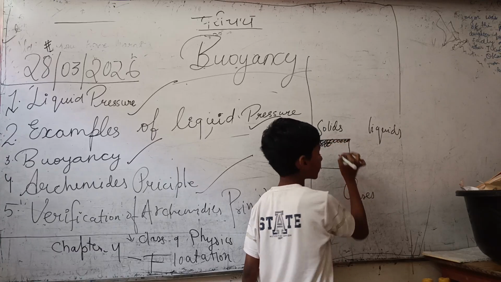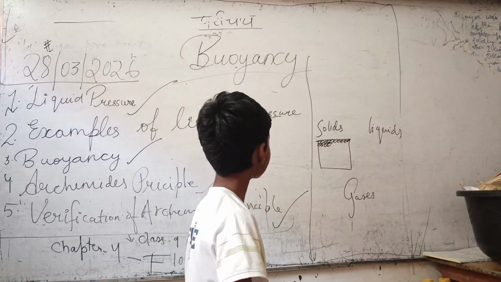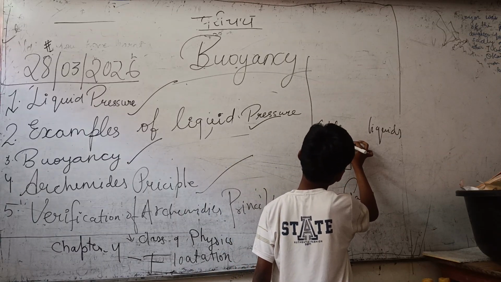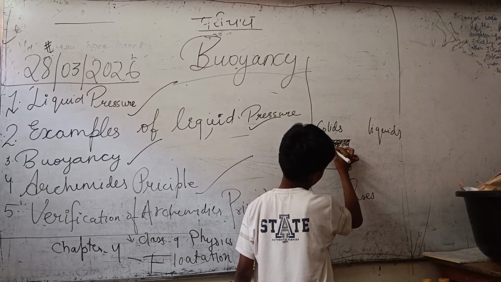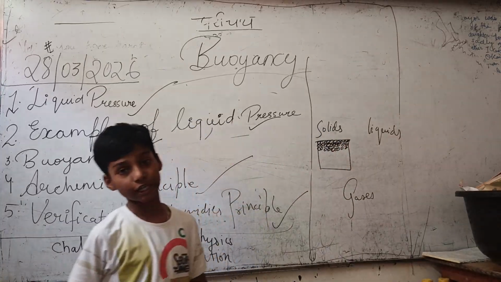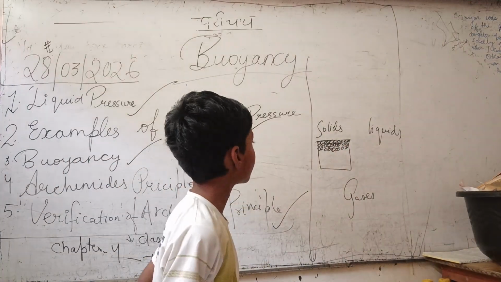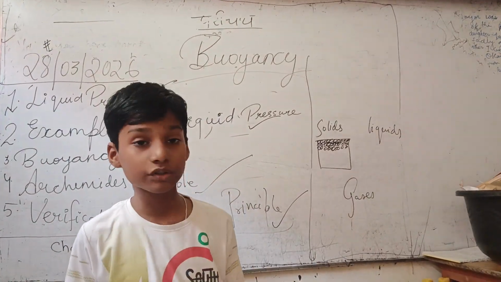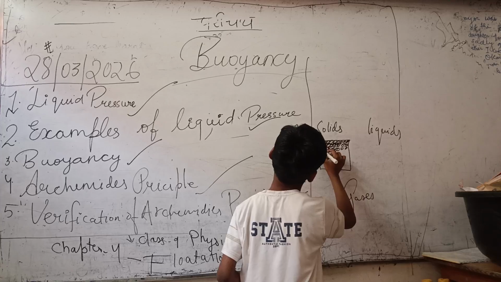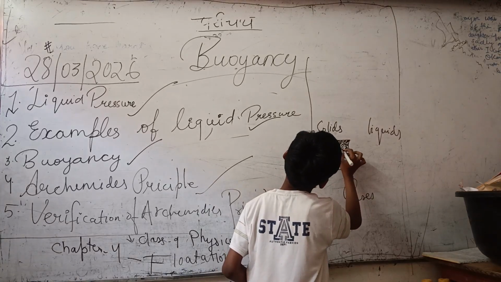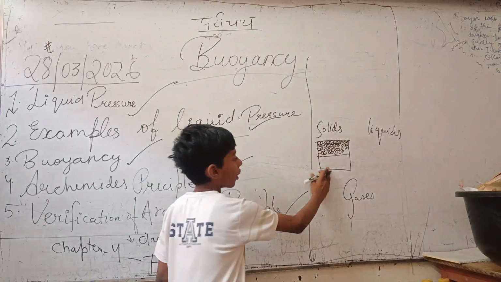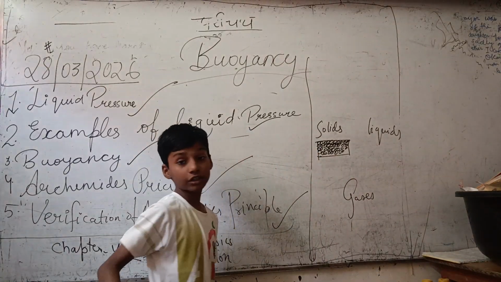So what is the definition of solids? The molecules of a solid are tightly packed, with a strong force of attraction. These molecules cannot be seen even with a microscope. These are the molecules of solids.